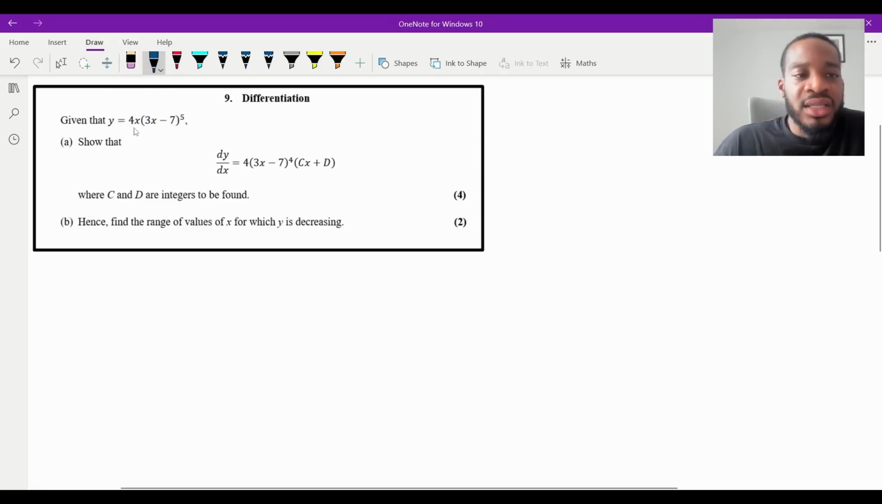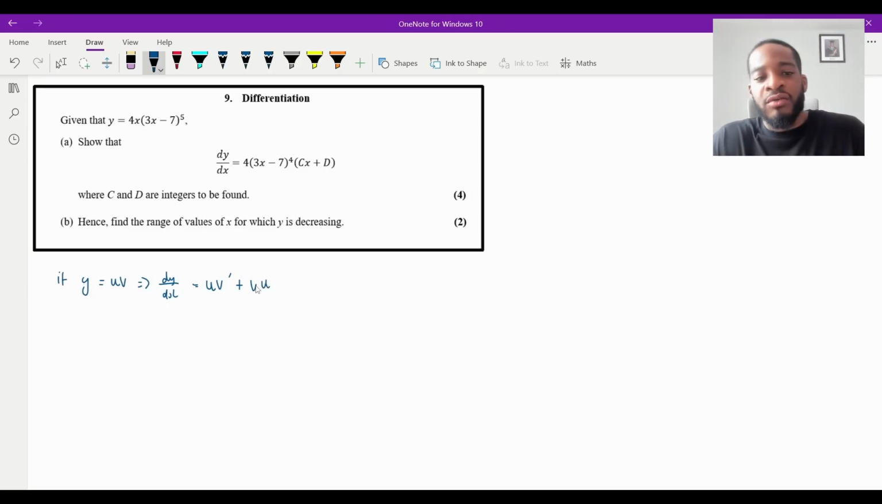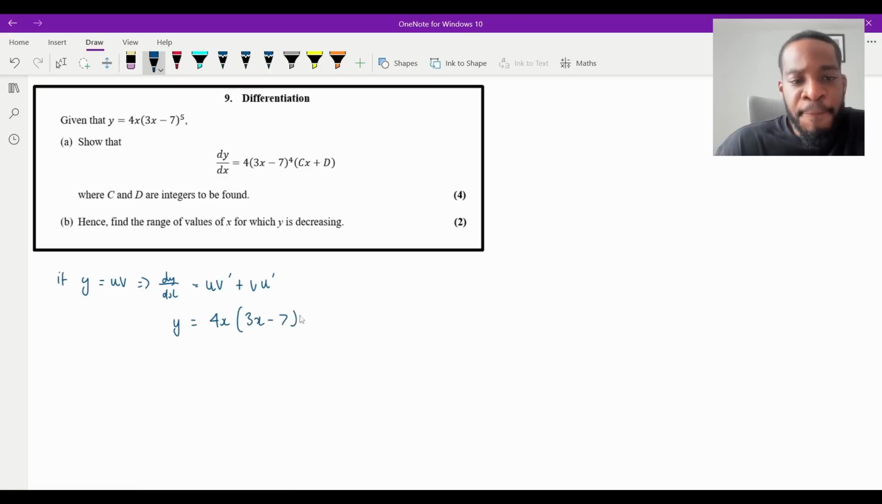So firstly, what is the formula for the product rule? If y is equal to uv, then dy/dx is going to equal u v dash plus v u dash. So you keep one the same, differentiate the other, alternate, add them together, and that's pretty much it. So firstly, let me write out the question again. y is equal to 4x (3x minus 7) to the power of 5. u is going to be 4x. v is going to be (3x minus 7) to the power of 5.